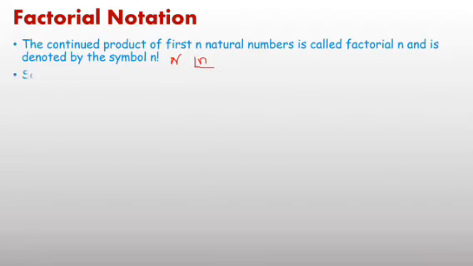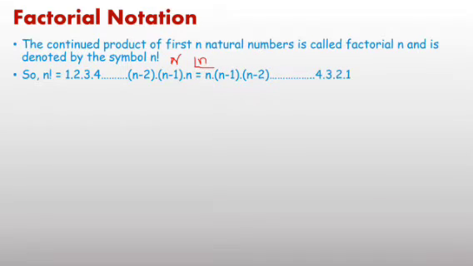Therefore factorial n we can write as 1 into 2 into 3 into 4 up to n. If factorial n is written, it means the product of the first n natural numbers. Or we can also write this in reverse order, n into n minus 1 into n minus 2 up to 1, like 4 into 3 into 2 into 1.